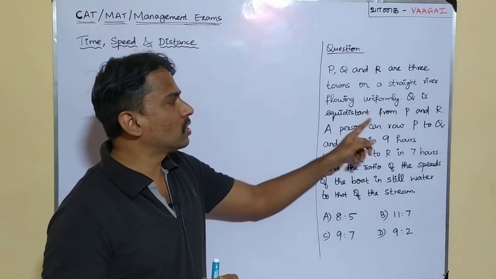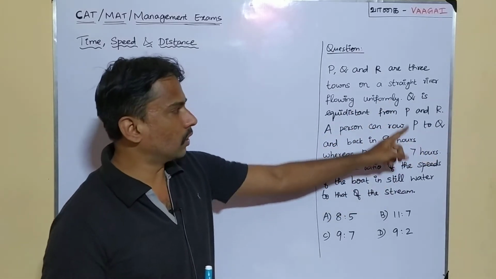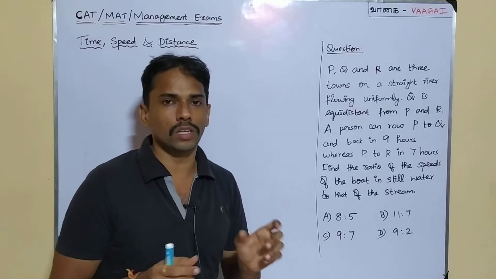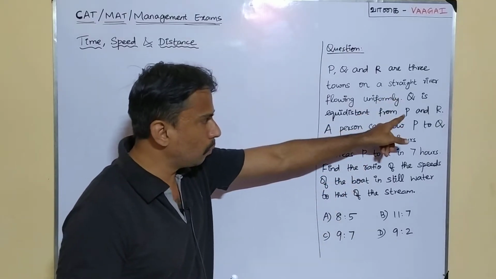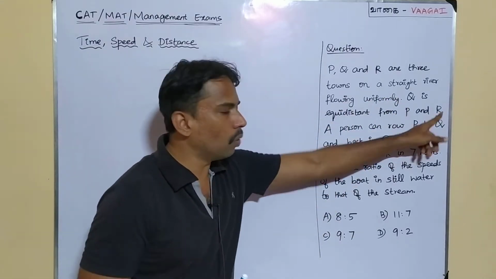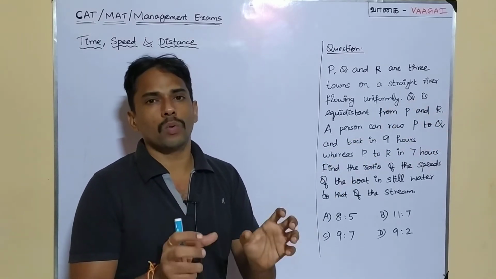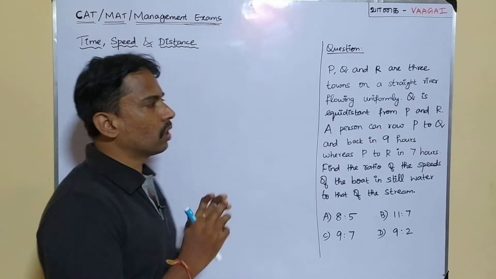Q is equidistant from P and R. That is, the town Q is equidistant. The distance from Q to P and the distance from Q to R are going to be equal. They both are the same. That's what they are trying to convey here.